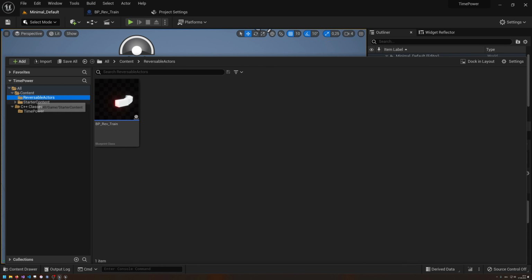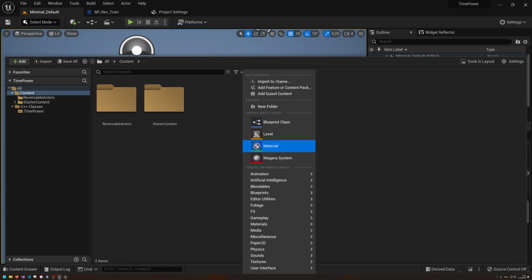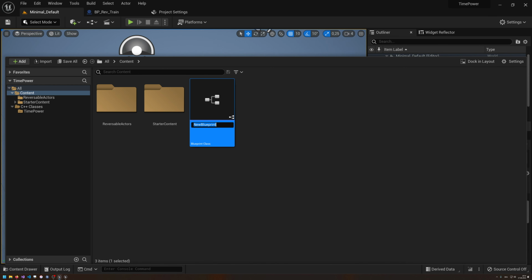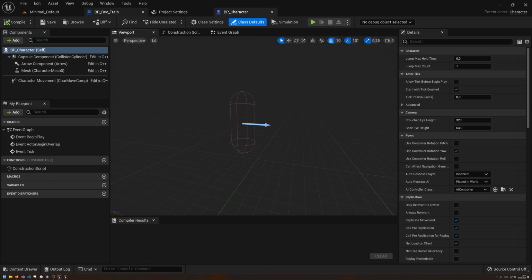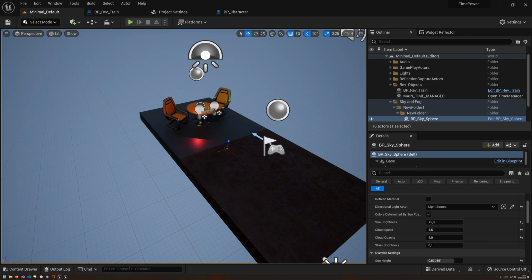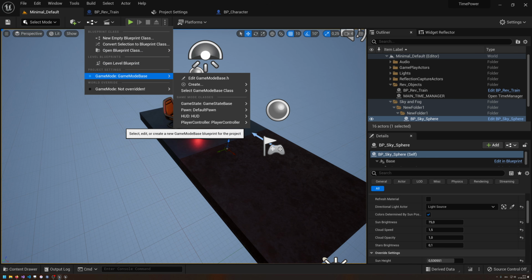So let's go into our content, and let's create a new blueprint class, and we're going to select a character here, and we call this BP character. Okay, done. As easy as that. Open this up first, and save it. As far as I know, this should now be no issue to be selected, but for that we need to of course have a game mode.